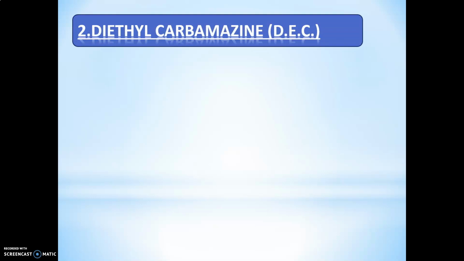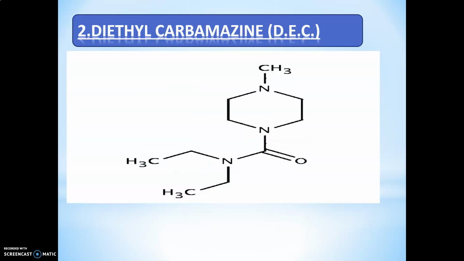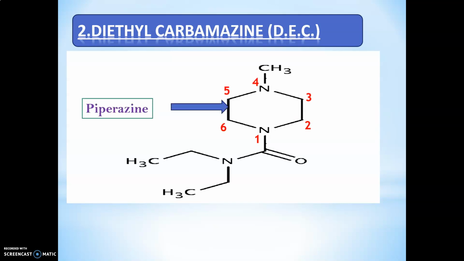Next drug is diethylcarbamazine. It is also called DEC. So this is the structure. According to that structure, write down the chemical name. First, you number that structure. The ring present in this structure is the piperazine ring.